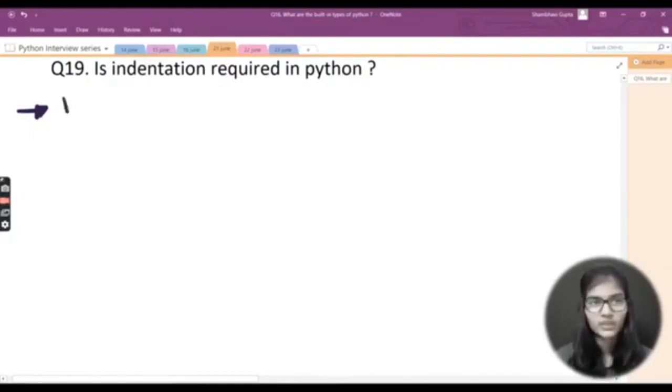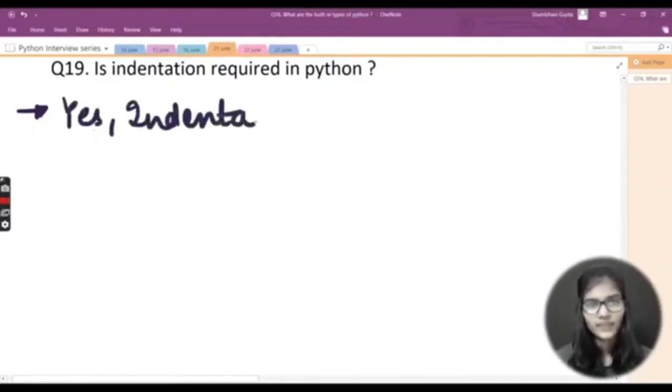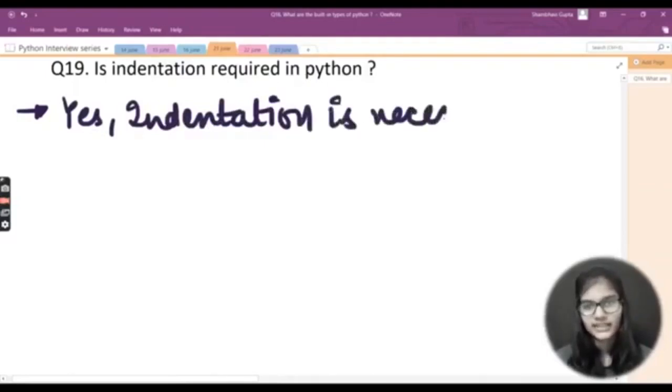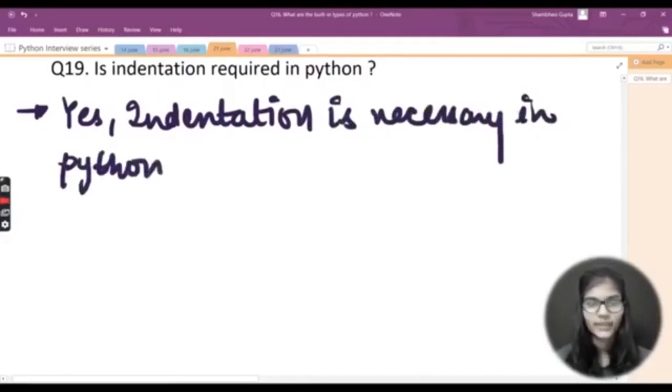Let me write out the answer as well, that will be clearer. So I'll write: yes, indentation is necessary in Python. That yes, indentation is necessary in Python.